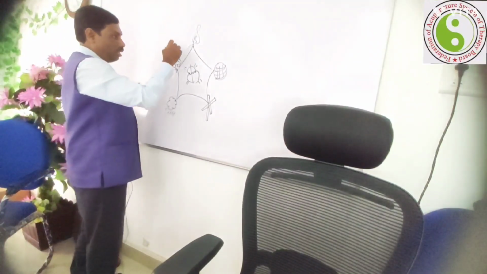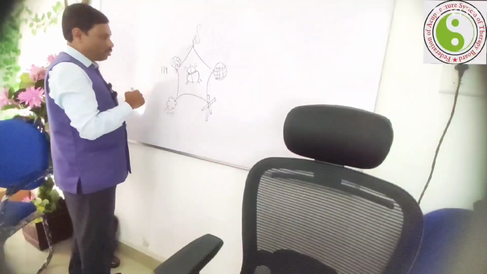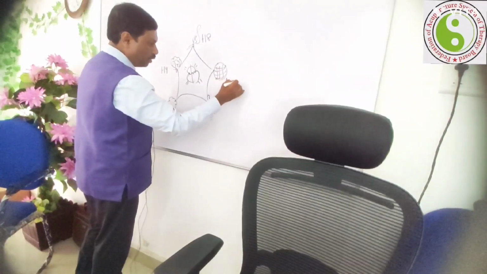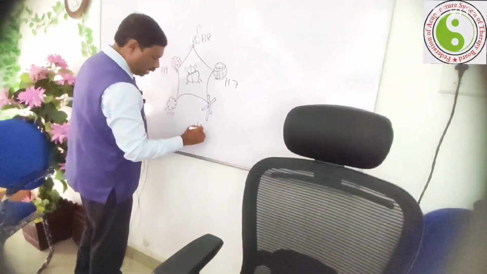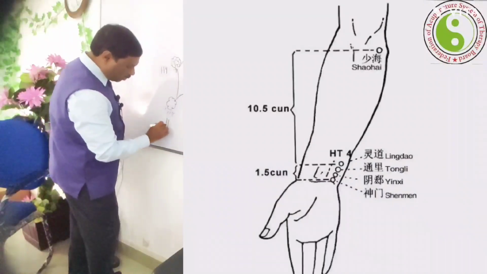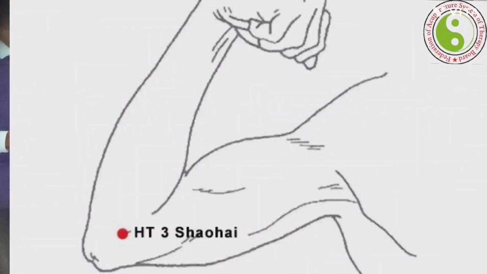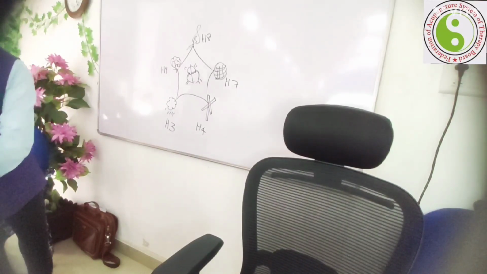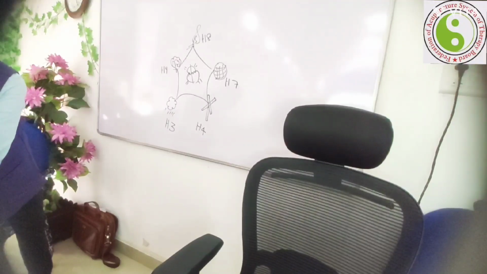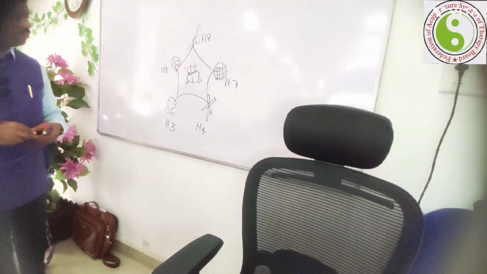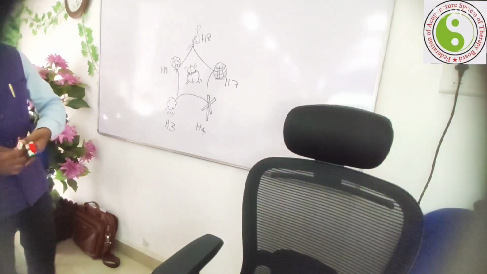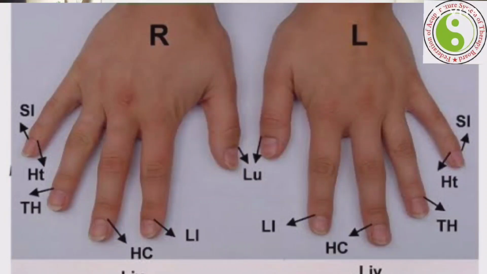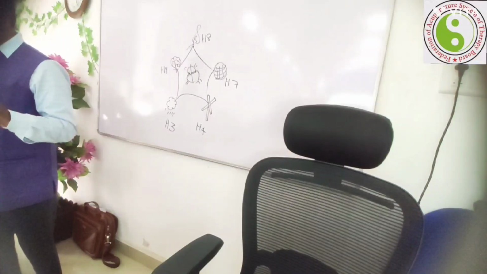Then H9. Then H8. H7, H4, H3. So the five element points we just applied here. Now which is the mother point, sun point, horary point, we don't know.